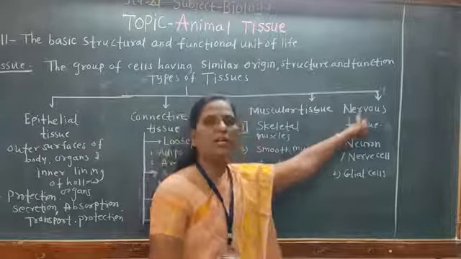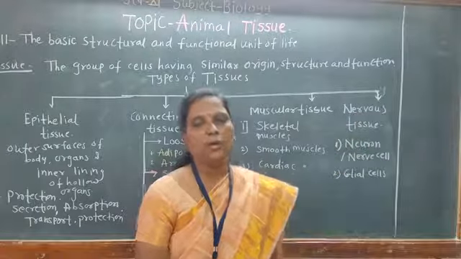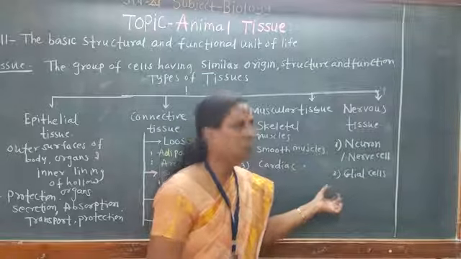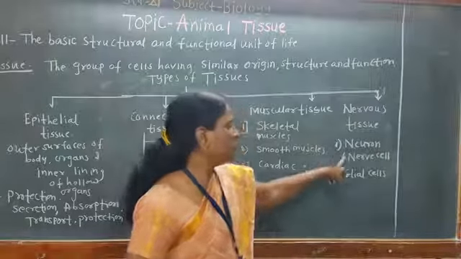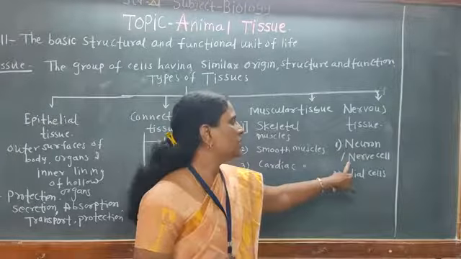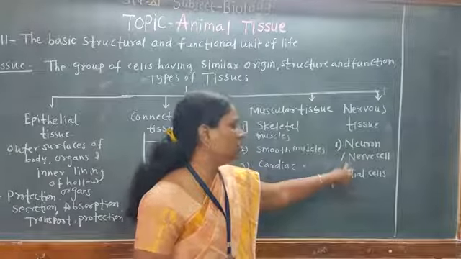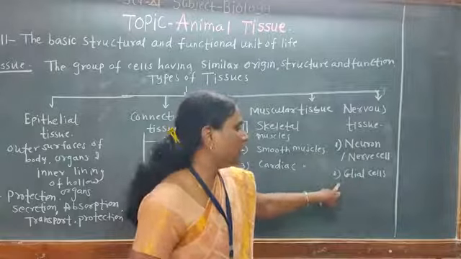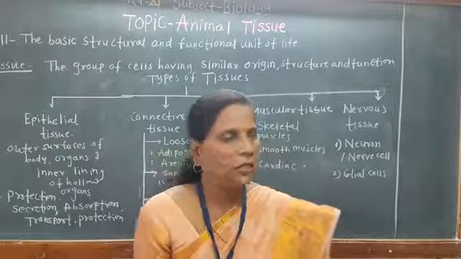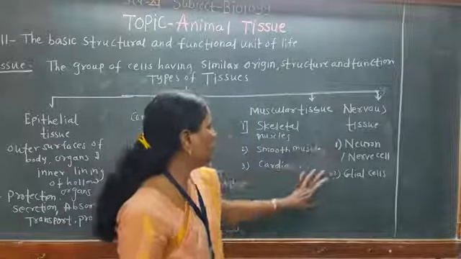This is the special tissue for the conduction and transmission of impulses in the body. So first, the nerve cell, which is the basic unit of the nervous system or nervous tissue, that is the neuron. And second, the glial cells, which mainly support the nerve cells. So these are the two cells we are going to study.